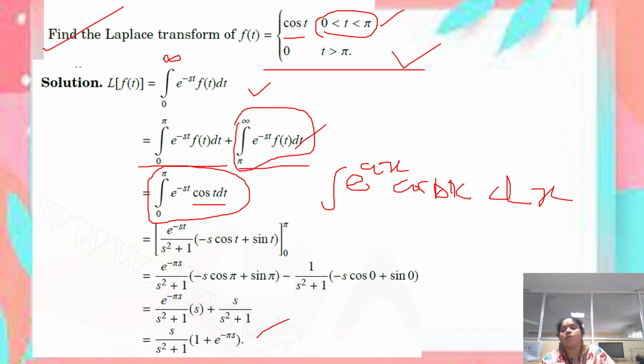So what is the formula? Integral e power ax cos bx dx is equal to e power ax by a square plus b square into a cos bx plus b sin bx. So using that formula, we can easily integrate this function. After applying the limit, we get the result as s by s square plus 1 into 1 plus e power minus pi s.